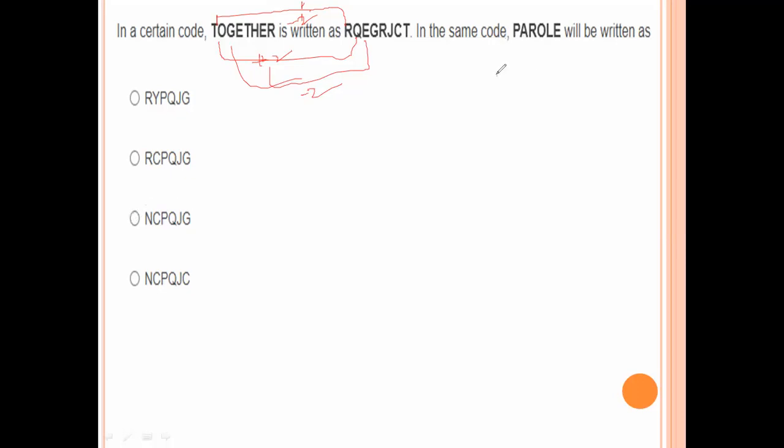So N plus 2, C minus 2. P plus 2, O, P, Q minus 2, J, K, J plus 2, F, G. So option number C is the right answer.